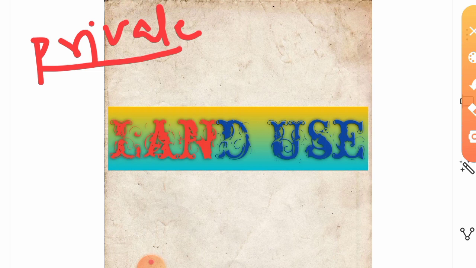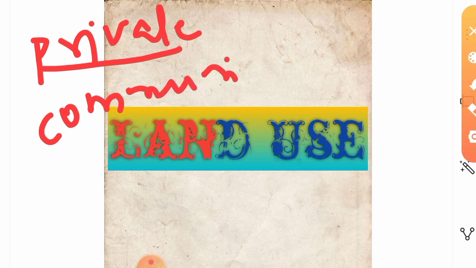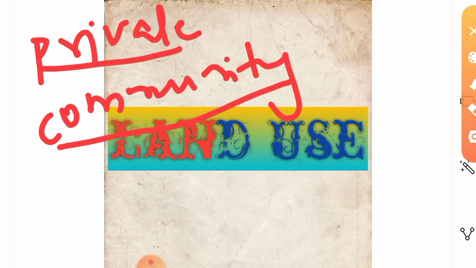Community land is owned and managed by the community as a whole, for common purposes. That is why community land is known as common property resources. From the name itself, you can understand it very well.